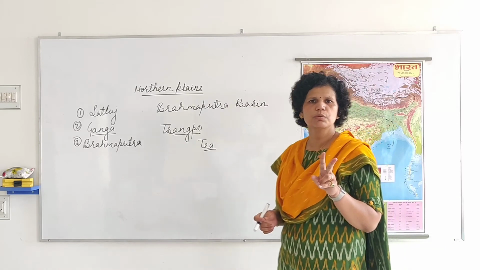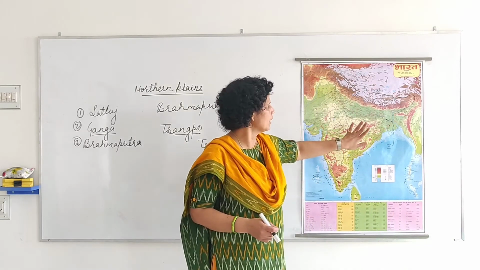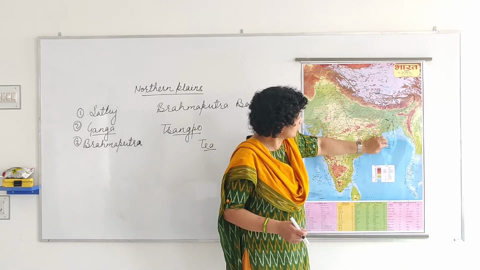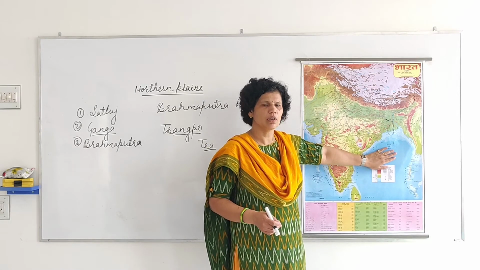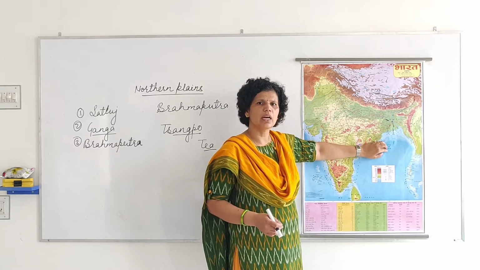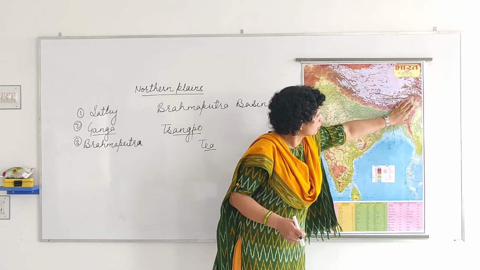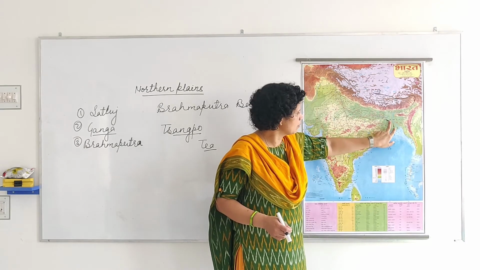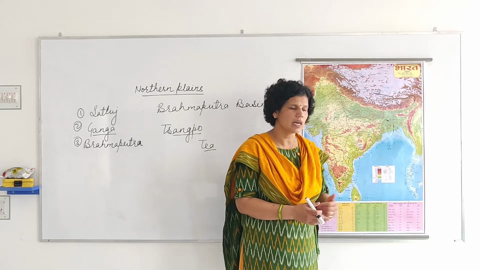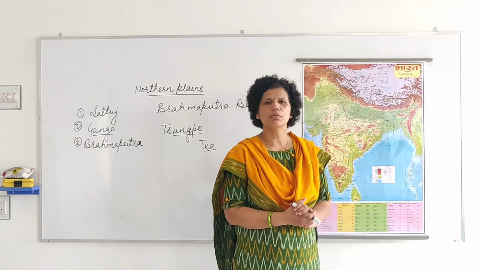The names of these two branches are Hooghly and Padma. Both of these branches go into the Bay of Bengal. Hooghly goes through Kolkata, and Padma joins with the Brahmaputra, and they form the Sundarban Delta, and then go into the Bay of Bengal.